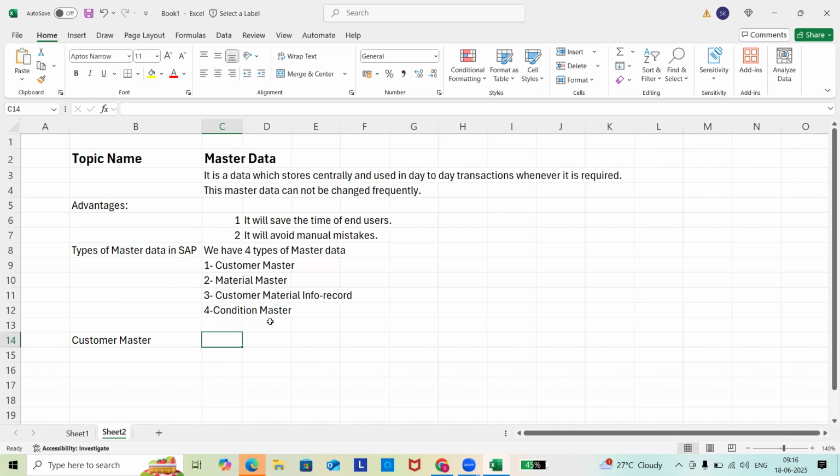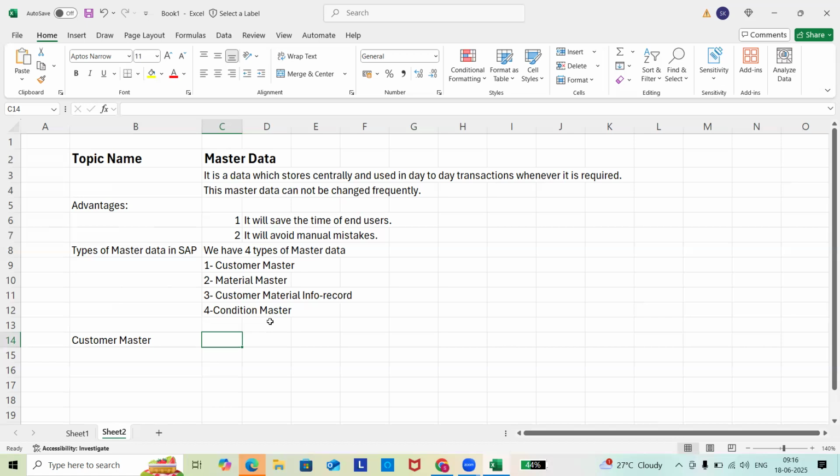It is the data of the customer which is stored centrally and used in day-to-day transactions whenever it is required.